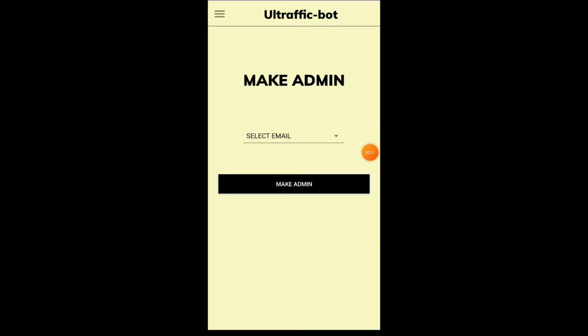So now make admin functionality. In this, all the users that are currently not admin and are approved will appear in this drop-down menu. Now when I press the make admin button, badoliapriyank@gmail.com is made admin and he will be able to access all the functionalities of the admin. We can see that his email ID is removed from this drop-down list.